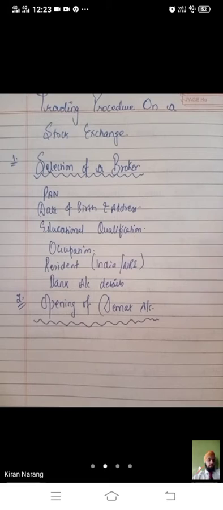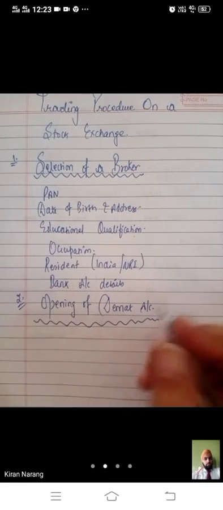They used to give it in the form of paper earlier, but paper has drawbacks: somebody can steal it, or it can tear, and there is wear and tear of the paper. So to avoid the misuse of paper certificates, they have started it in digital form.